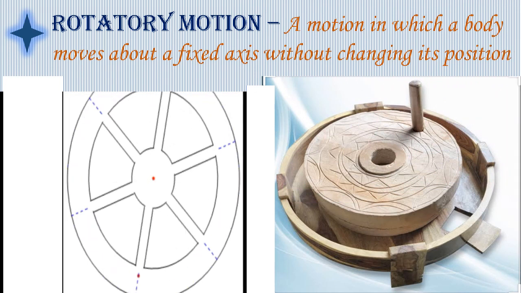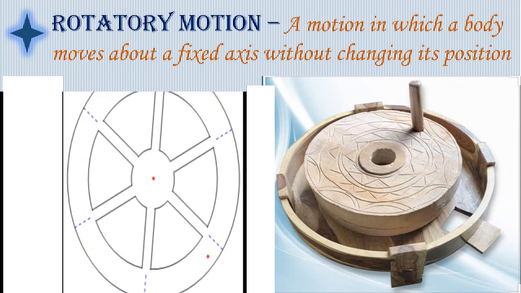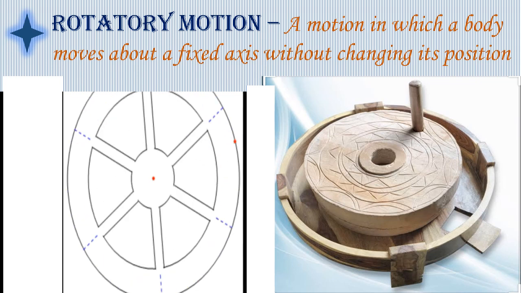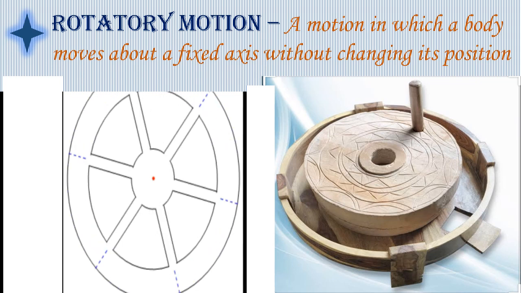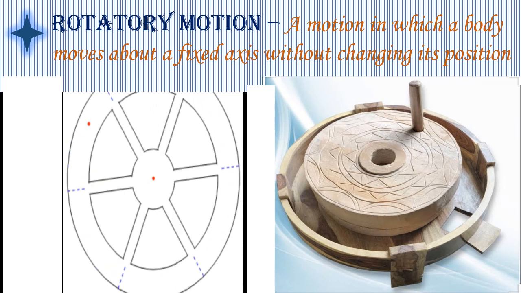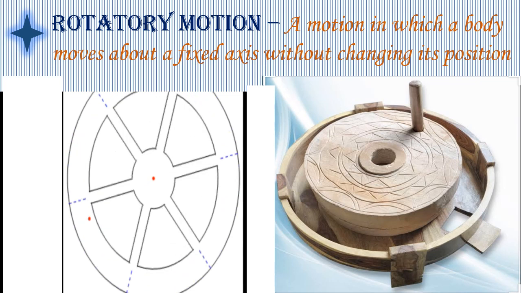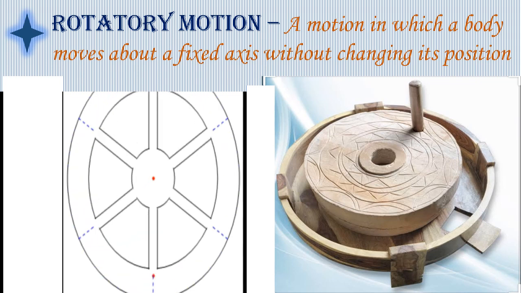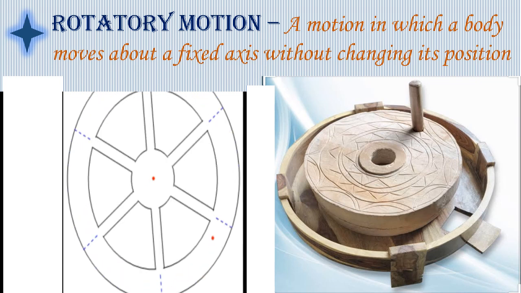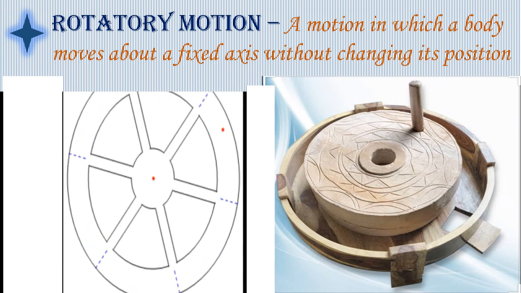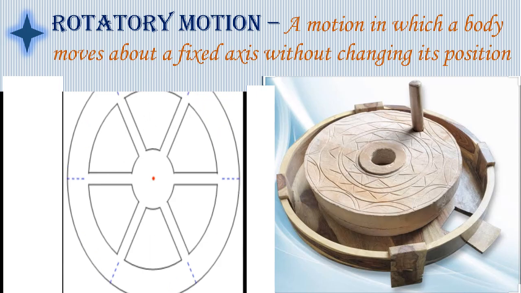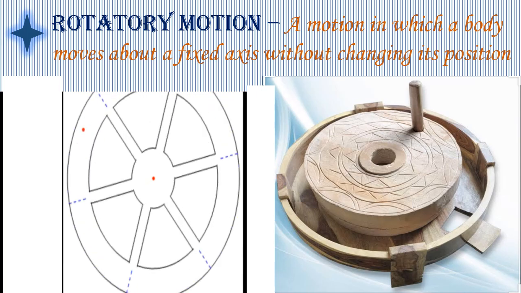Next motion is rotatory motion. A motion in which a body moves about a fixed axis without changing its position is called the rotatory motion. In rotatory motion, the body rotates about a fixed axis.